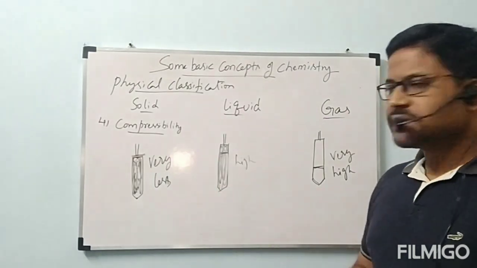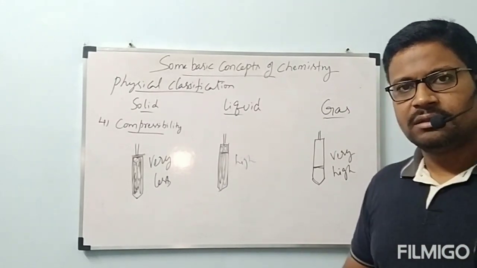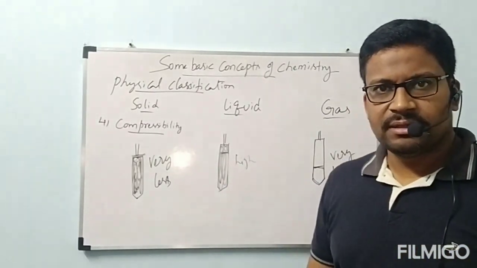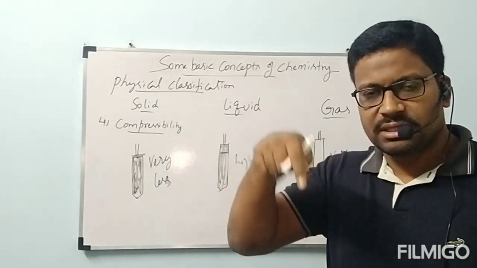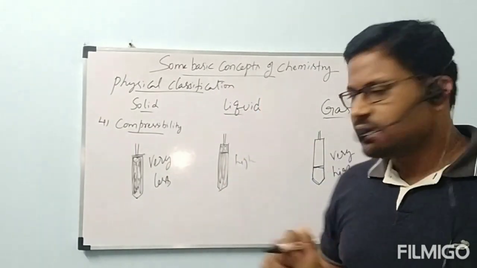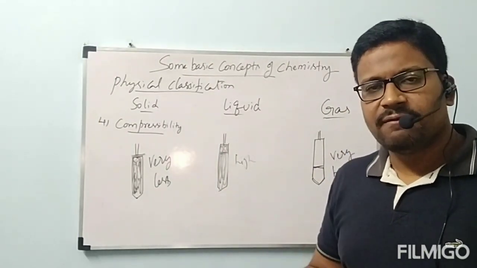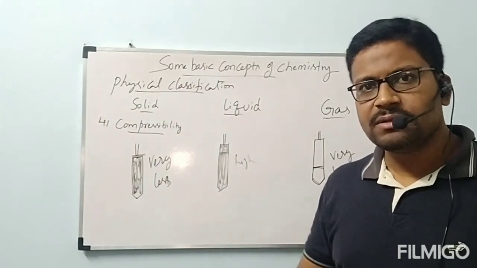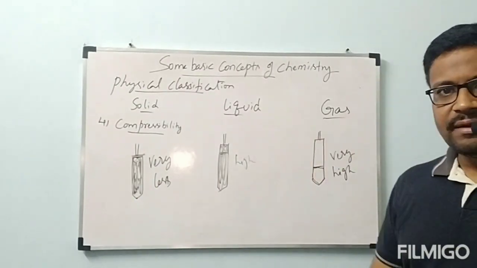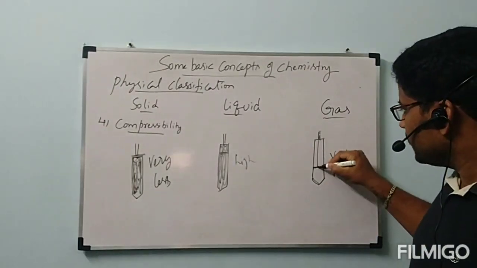What about the compressibility factor? In the first condition, that piston will not move at all. That means solids cannot be compressed. Coming to liquids, a little bit the piston will go inside, up to some extent. That means a little bit more highly we can compress when compared to solids. Liquids can be compressed when compared to solids. Coming to gas, very highly we can compress. So further it will go inside now. This piston will be coming up to here.